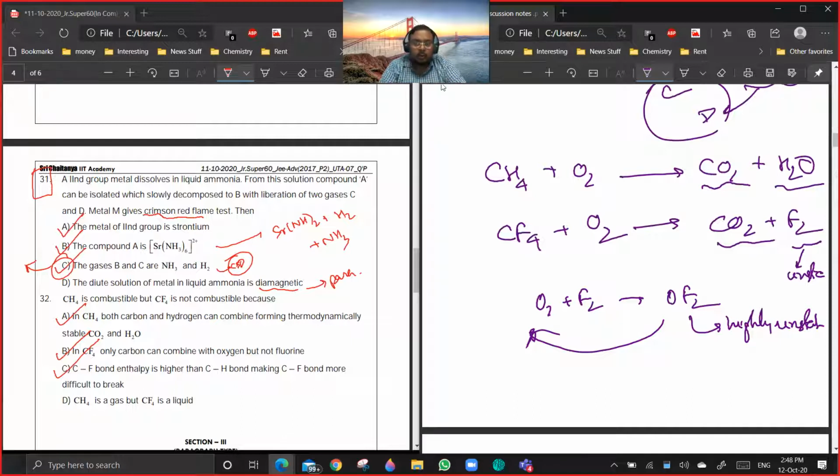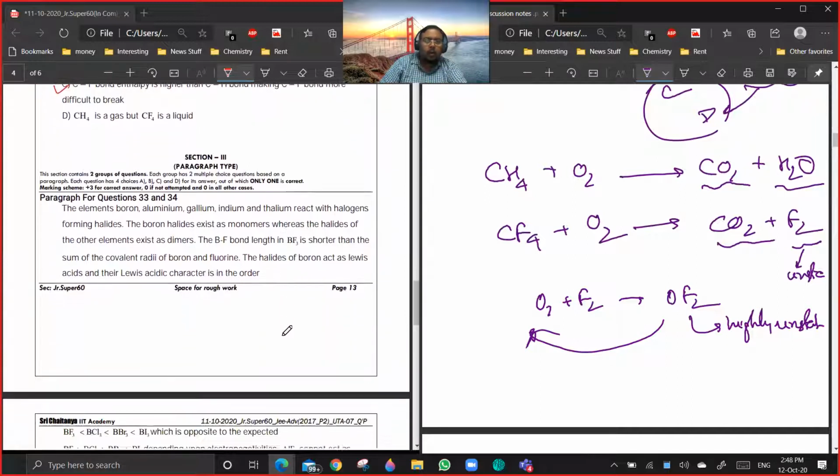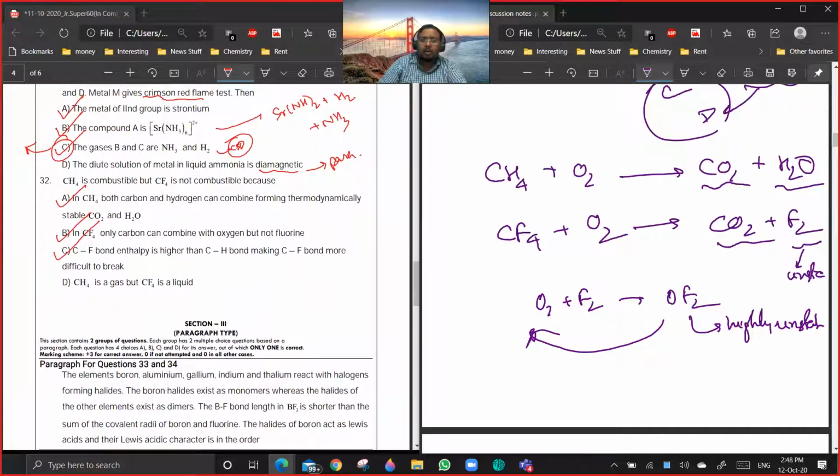If two stable products are there, then the delta G, which is the Gibbs free energy for the reaction, will be overwhelmingly negative. Are you getting the point? Yes, sir. Okay, so that's it. Now, this is clear. D cannot be the answer because it is just talking of solid, liquid, and gaseous state. That is not anyway concerned with the chemical behavior of the molecule.